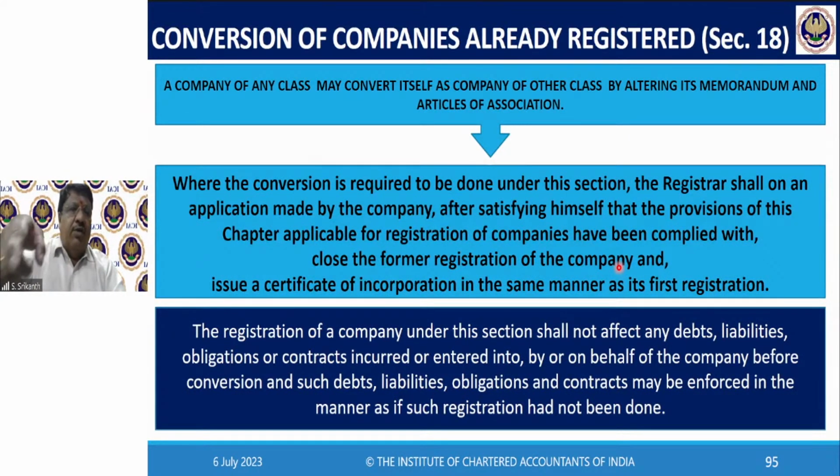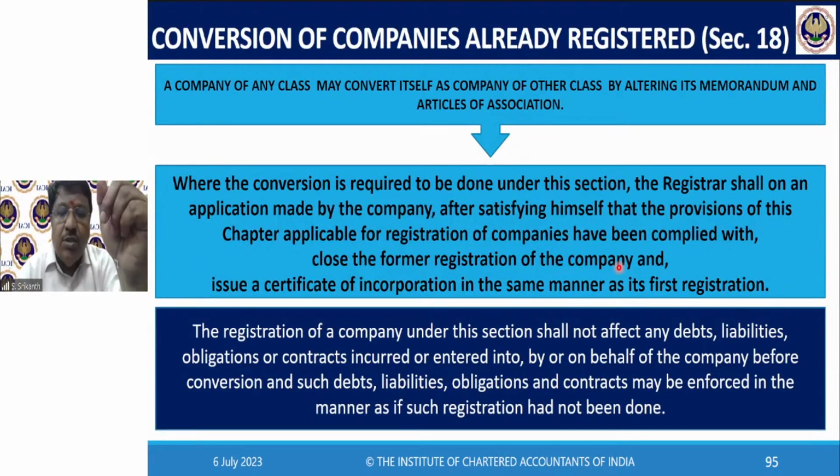Where the conversion is required to be done under this section, the registrar shall, on an application by the company, after satisfying himself that the provisions of this chapter have been complied with, close the former registration of the company and issue a certificate of incorporation in the same manner as its first registration. The registration of a company under this section shall not affect any debts, liabilities, obligations or contracts entered into or incurred by or on behalf of the company before conversion, and such debts, liabilities, etc. may be enforced as if such registration had not been done.